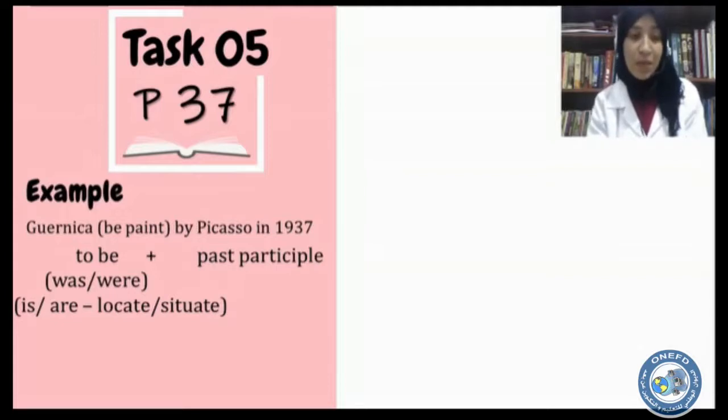It can also be conjugated as is or are with the verbs locate and situate, which are synonyms. So we have verb to be in the past or in the present simple, it depends, plus the past participle of the verb we have. So here in this case we have the verb paint. So paint is a regular verb. It means that the past participle of the verb is the same as the past simple. So we say painted. Let's see how to conjugate the verbs between brackets.